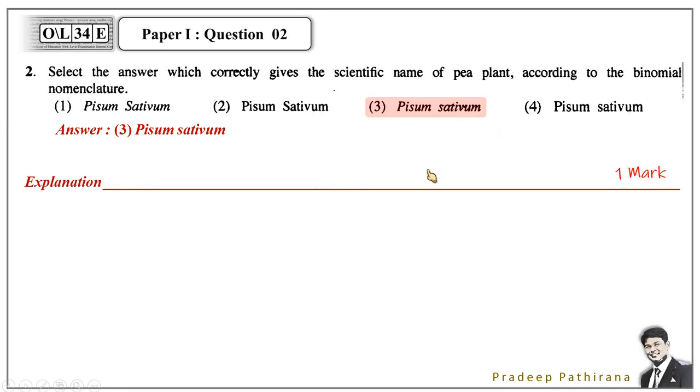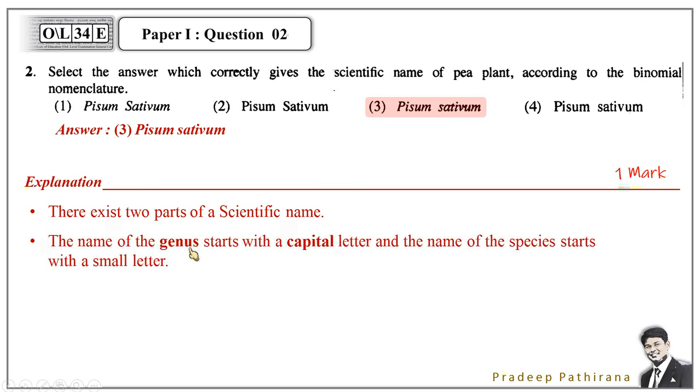Here's the explanation. When taking on this binomial nomenclature, binomial means two name system. First rule is there exist two parts of a scientific name, and those parts are known as generic name and a species name. Therefore, generic name and a species name we can notice here.